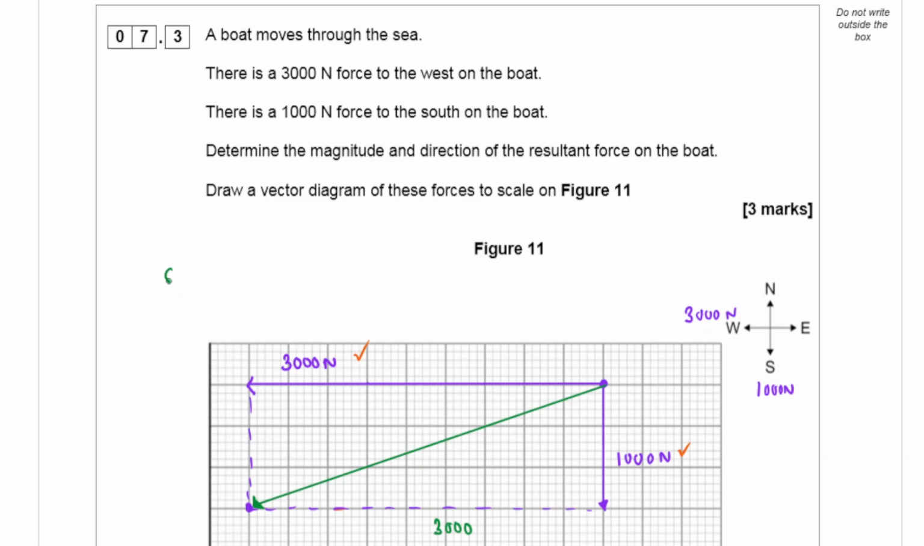So A squared plus B squared is equal to C squared. So if that is A, B, and C. Let's see. 3000 squared plus 1000 squared. Find the answer. Find the square root of it. It will give me a value for C.